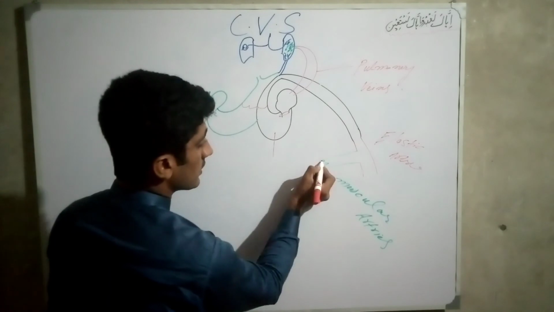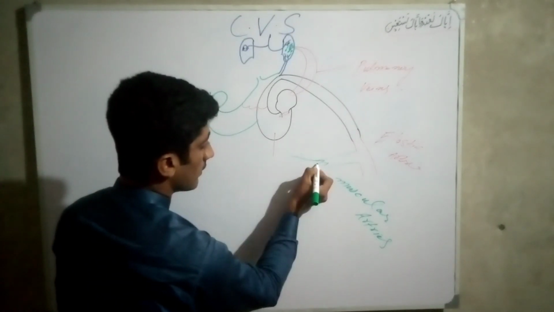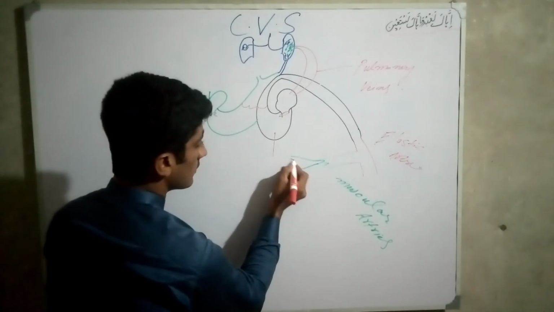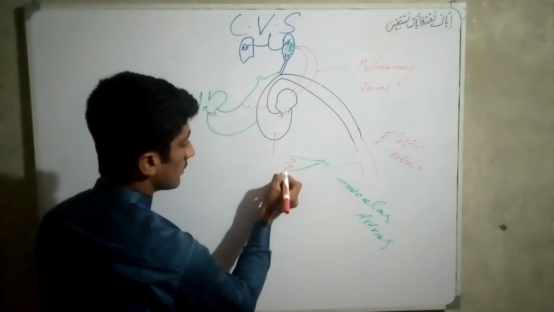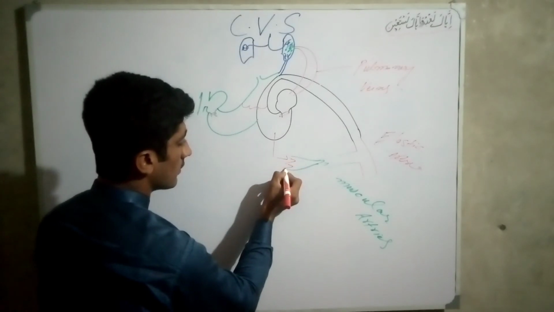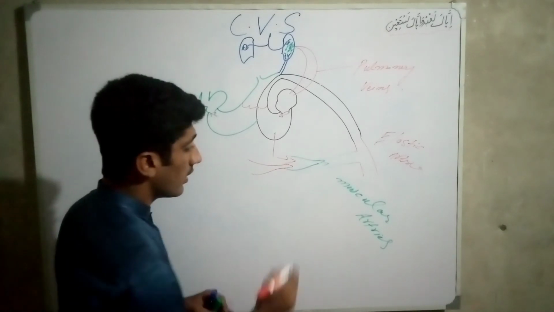And these muscular arteries again change into small arteries, which are called arterioles.